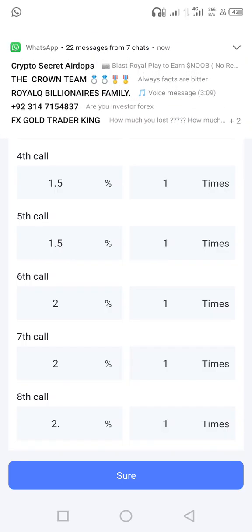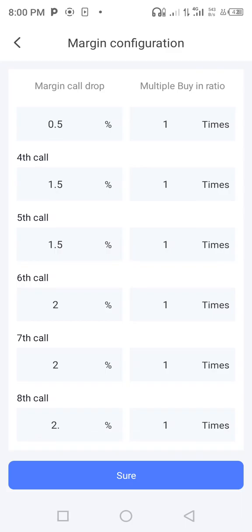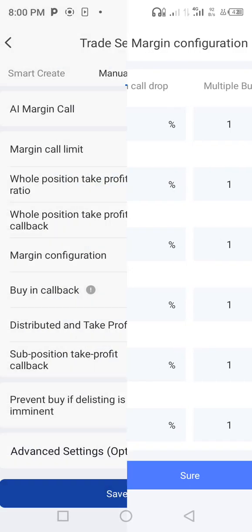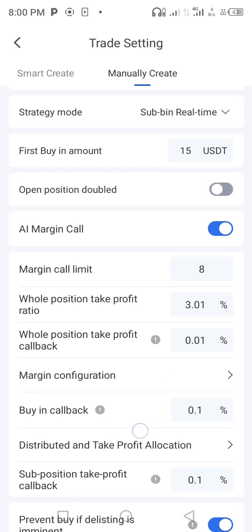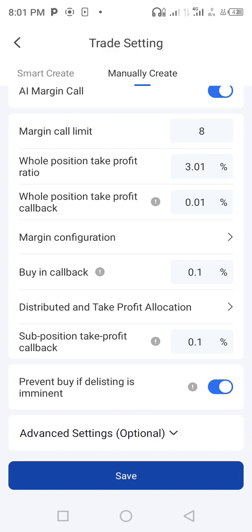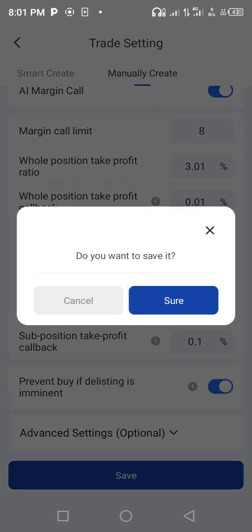Then multiple buying ratio, it depends on the capital you have. Me, I want to leave it as 1:1. Otherwise you can change it depending on the capital that you have. Then you press sure. After pressing sure, then you come and tap on save.